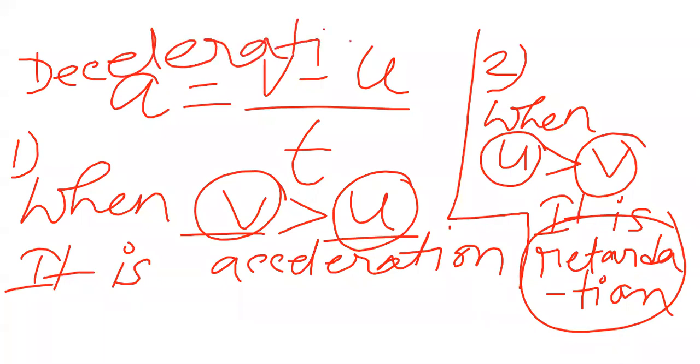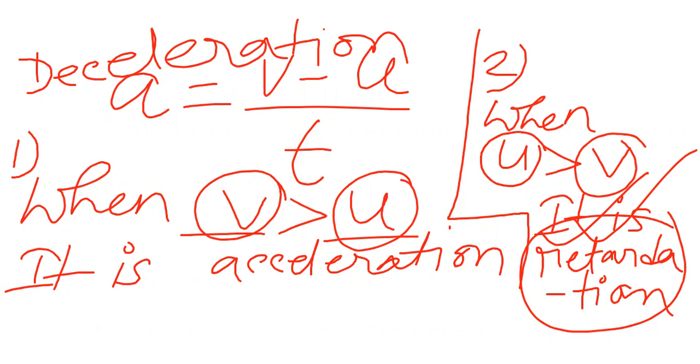Deceleration. Another name of what? Retardation. Retardation, yes. Suppose in the question the word retardation is not given, then you will get confused. Ma'am, it is given negative acceleration. What is negative acceleration? We don't know. So write the other name also. Now this one is clear? Yes, ma'am.